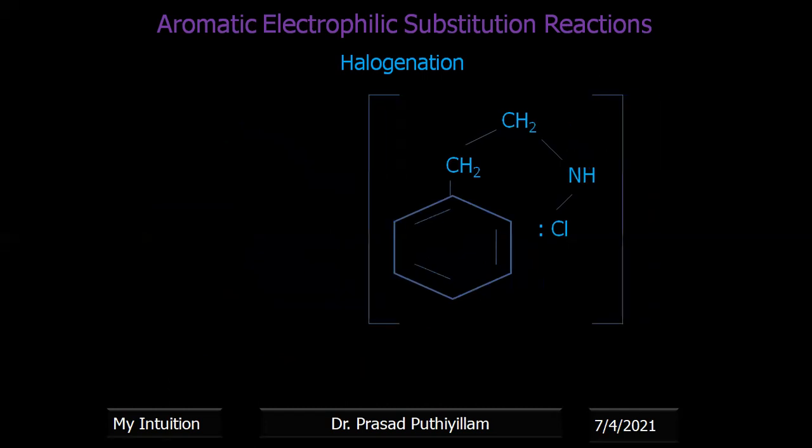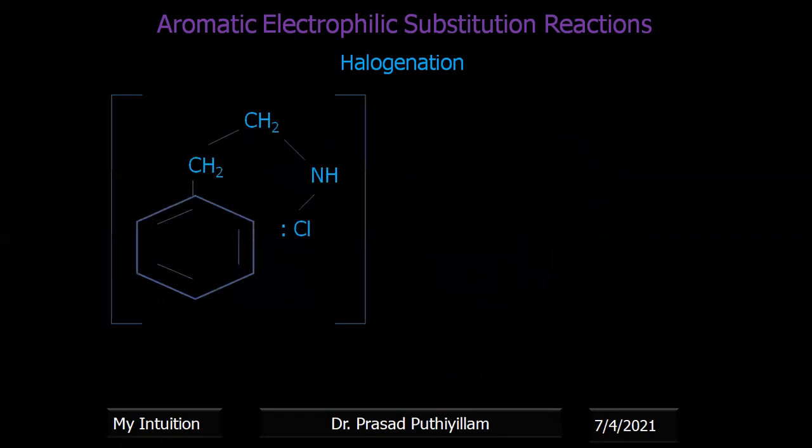Now this chloramine intermediate, in which chlorine has a lone pair of electrons, and the alkyl group, activates the ring. Electrophilic substitution is possible at the ortho position, because with the tetrahedral shape of the molecule, the chlorine will come near to either ortho position, and the electrophilic attack is possible.